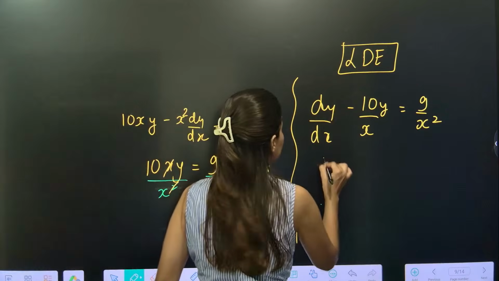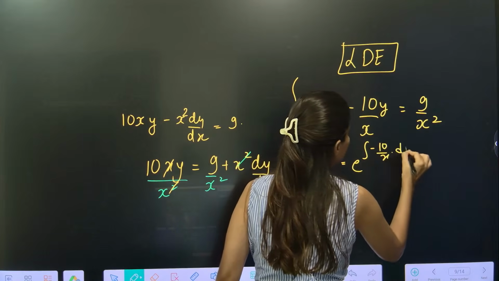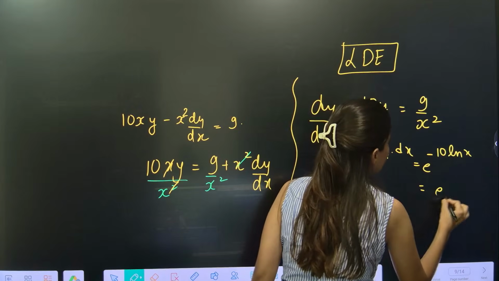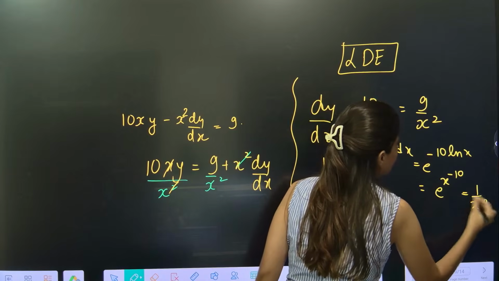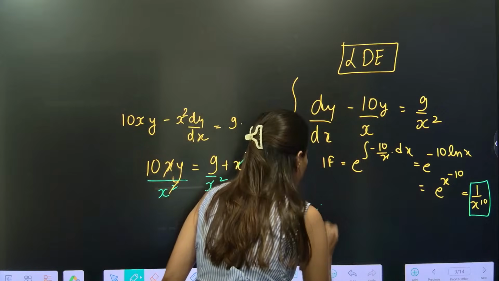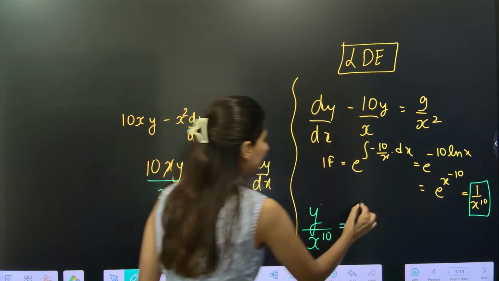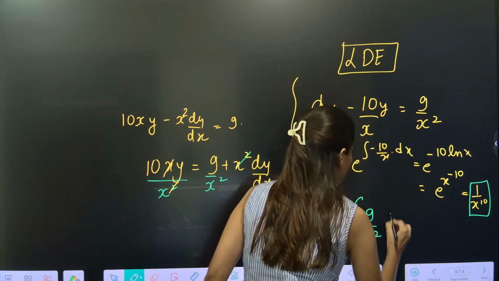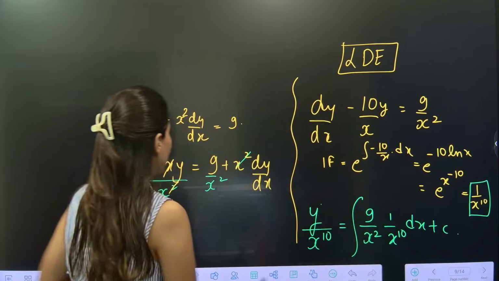Yes? The integrating factor will be what? e^(integral of minus 10 by x dx), e^(minus 10 ln x), e^(x^minus 10), that is 1 upon x^10 is your integrating factor. Now y multiplied by the integrating factor. So y upon x^10 is equal to integral of Q, where Q is 9 upon x square, times the integrating factor, dx plus c. We just need to integrate this.